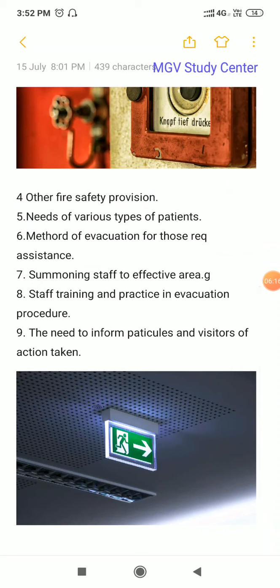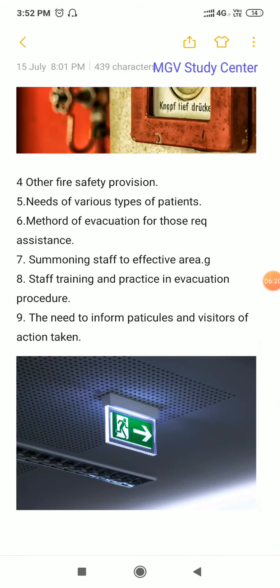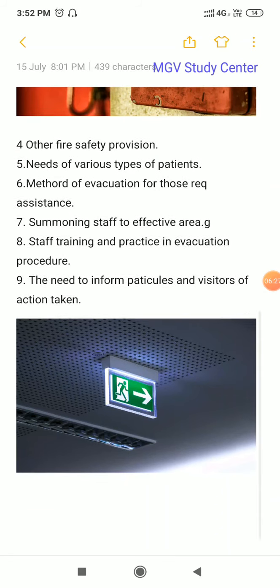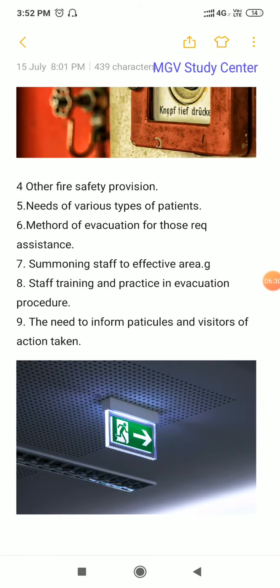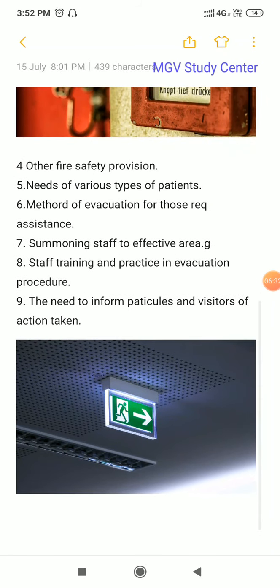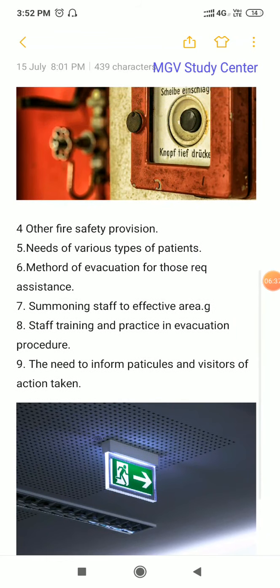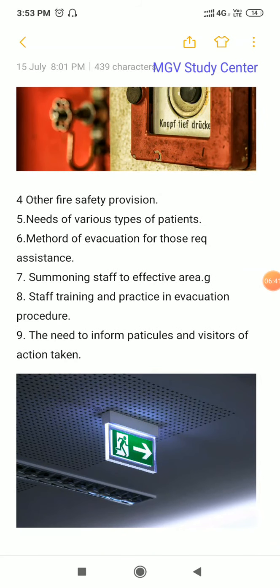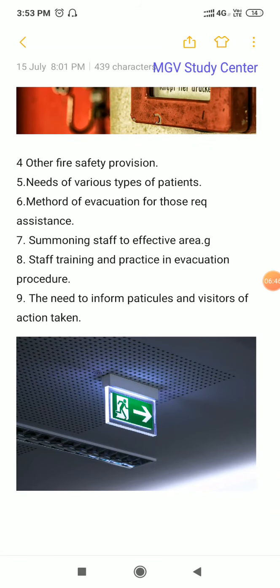Then you have staff training and practice in evacuation procedure. The more you sweat in peace, the less you bleed in war. You practice more and train more in a safe area, in a continuous manner. Then that practice and training count in an emergency situation, and you can tackle the situation more easily.